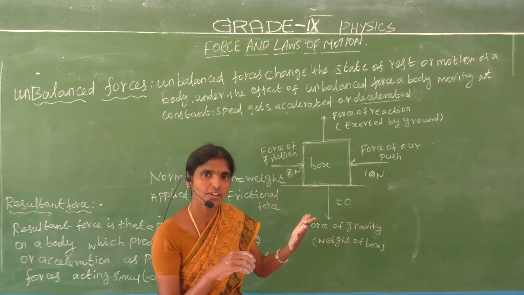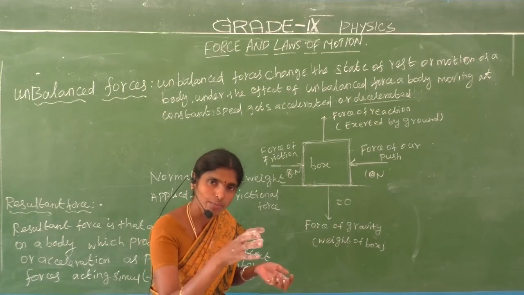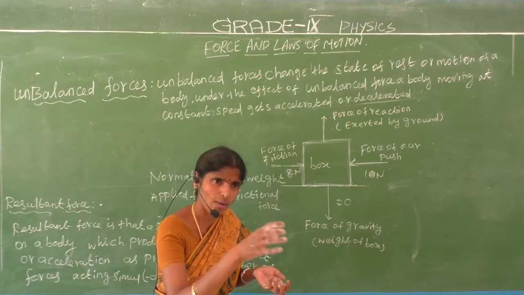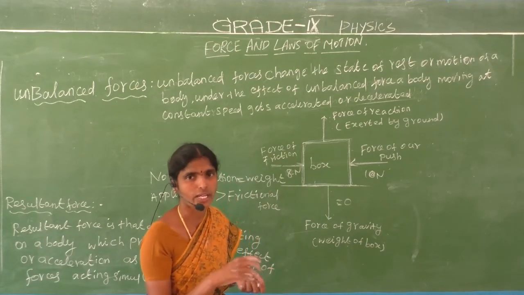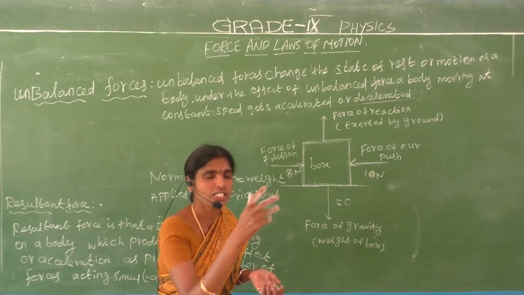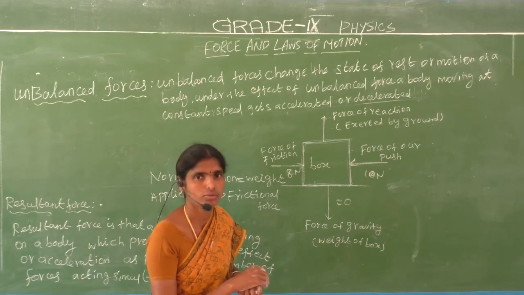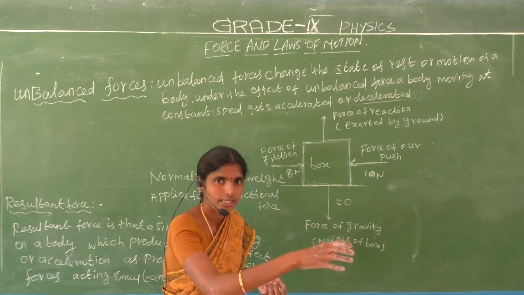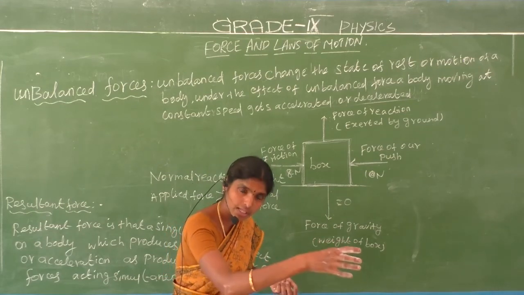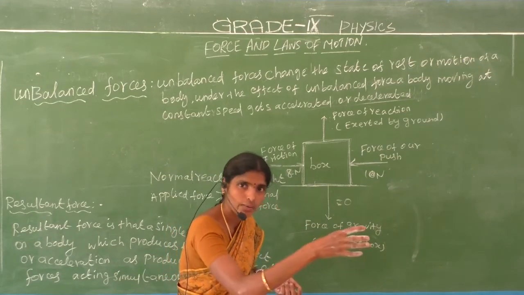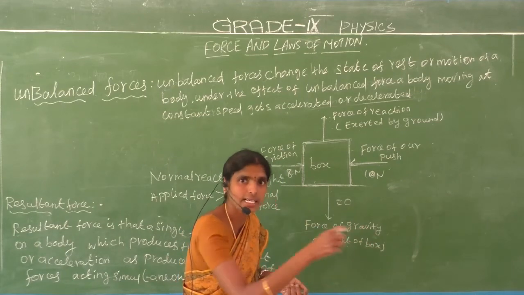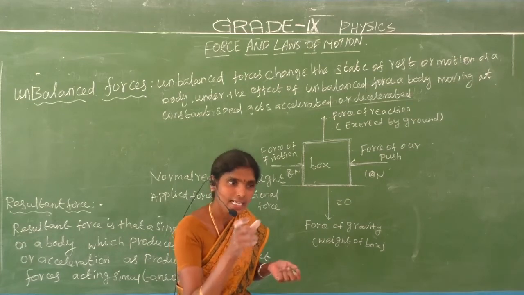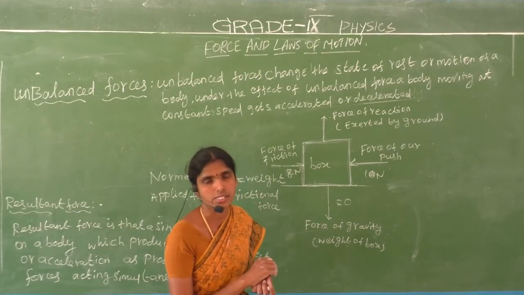We saw the effects of force. What are the effects of force? On a stationary object, a force can change it to a moving object. We apply a force on the ball, and the ball moves. Why? Because the friction on the ground is less, so the ball moves. Do you understand? That is called the unbalanced forces.